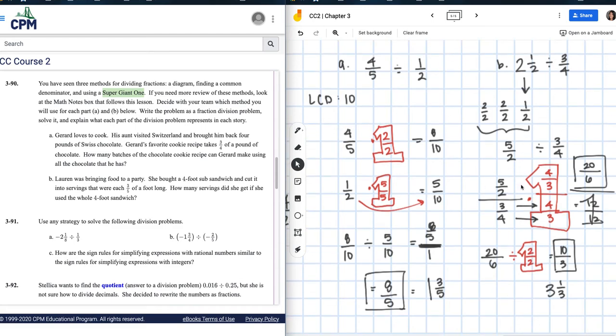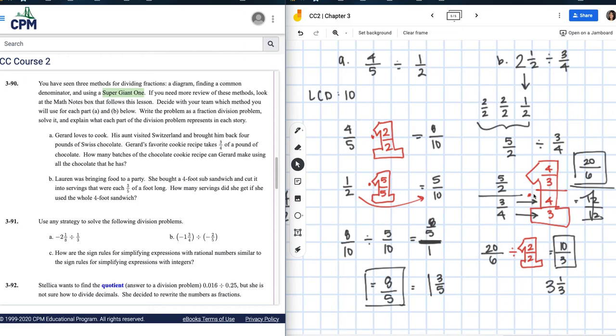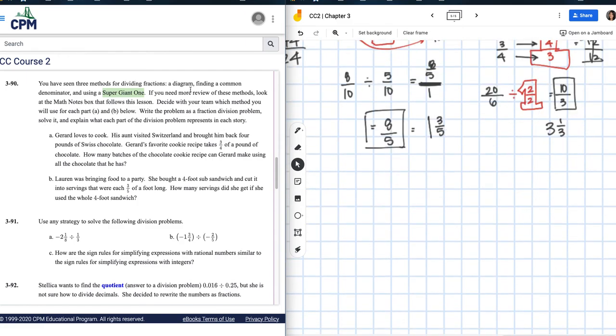For this one, a little bit more complex. I actually really like complex fractions because it makes me feel like I'm doing a lot, even though it's simple as soon as you know how to do it, right? So this one, we make a complex fraction, multiply by the reciprocal of the denominator, right, to get that giant 1, and then you multiply straight across. So it depends on which you prefer, right? If you need to review these methods, look at the math notes. There's actually a toolkit video on this one. Decide which method you will use for A and B, and then write the problem as a fraction division problem, solve it, and then explain which division part.